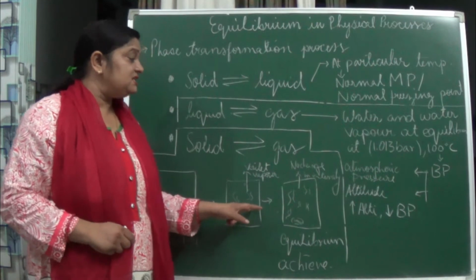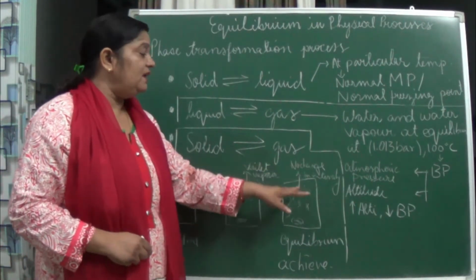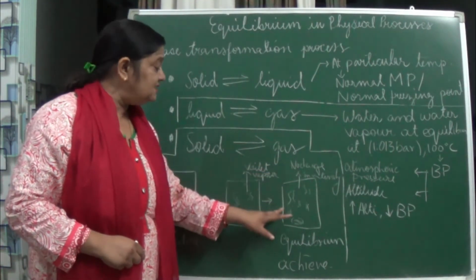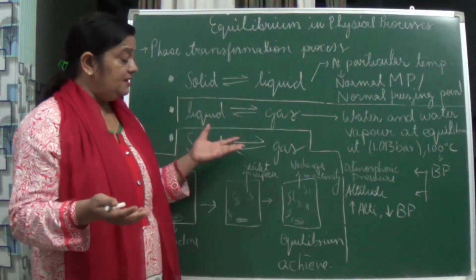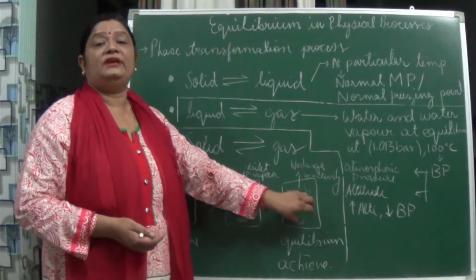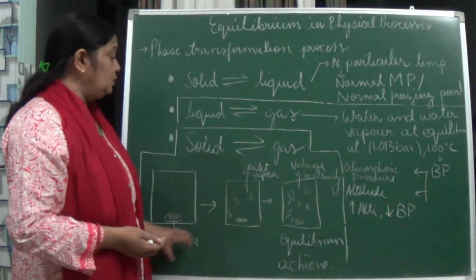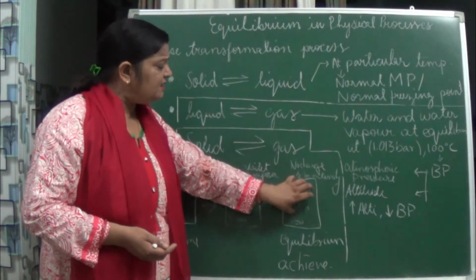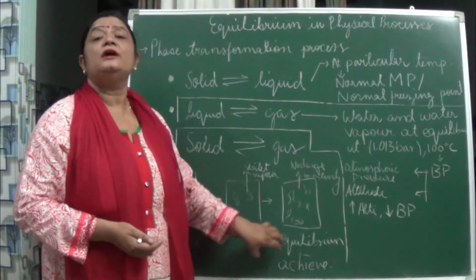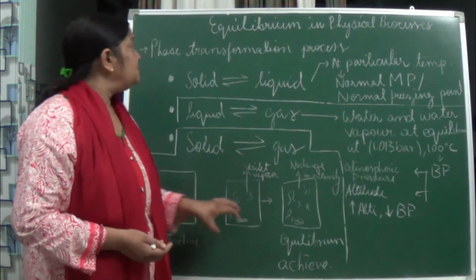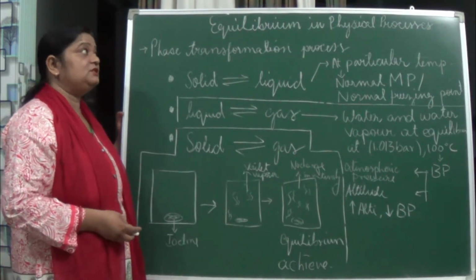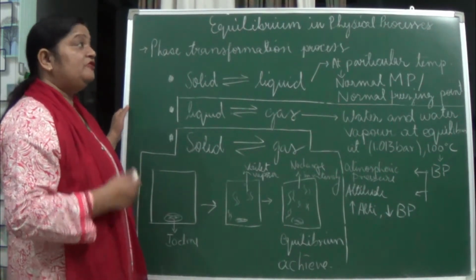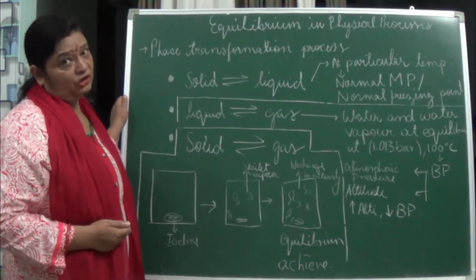A time comes when there is no change in the intensity of the violet vapors, and the crystals of iodine also remain the same. At this position we can say that equilibrium has been achieved. This is how we can explain the phase transformation process, a physical process explaining equilibrium.